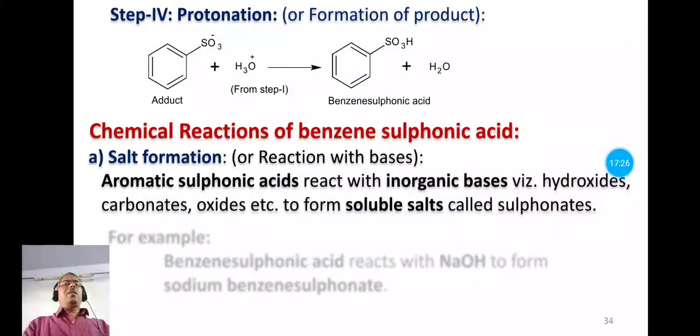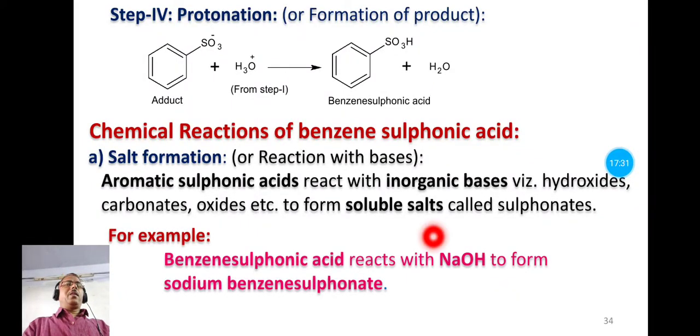Here benzene sulfonic acid is an example. When this benzene sulfonic acid reacts with a strong base like sodium hydroxide, it forms the sodium salt of that benzene sulfonic acid, known as sodium benzene sulfonate.